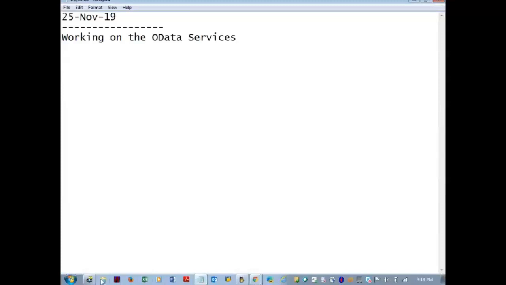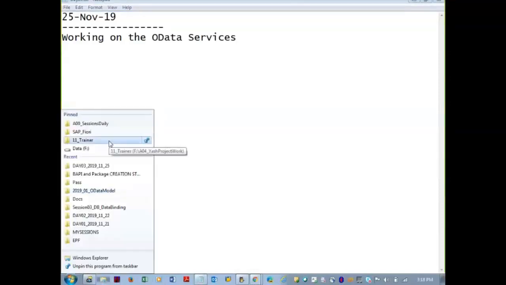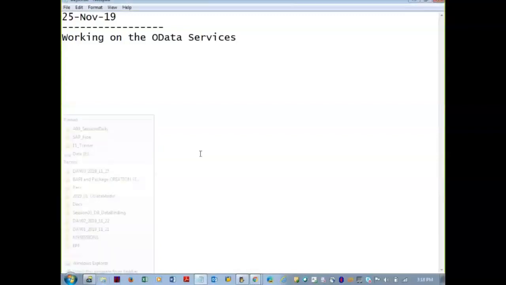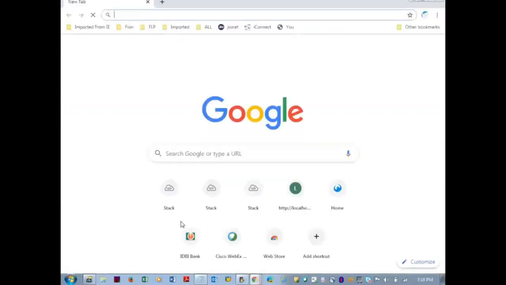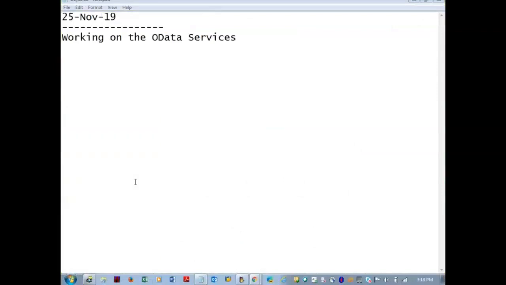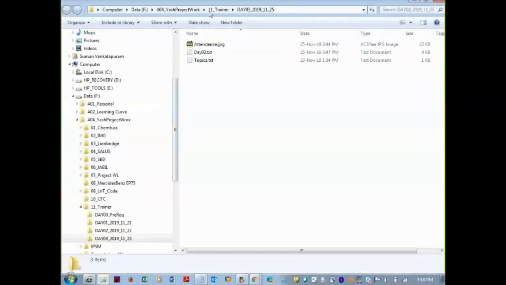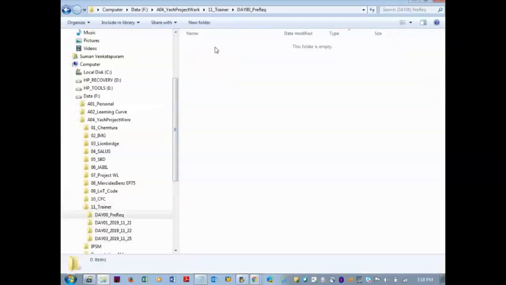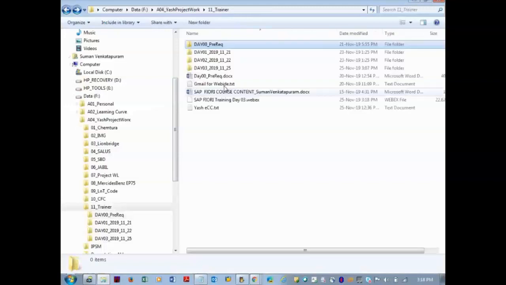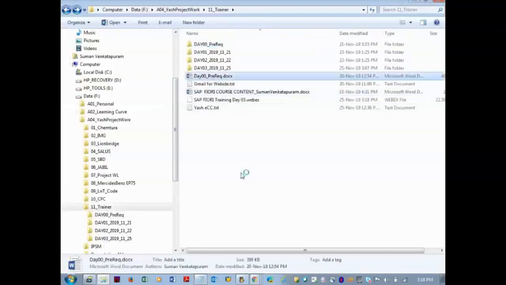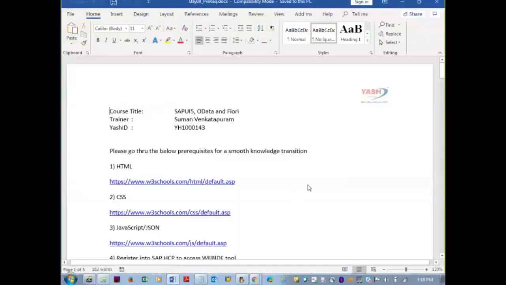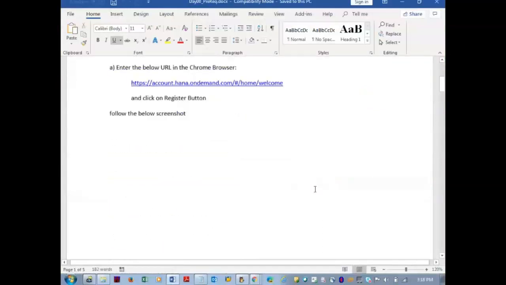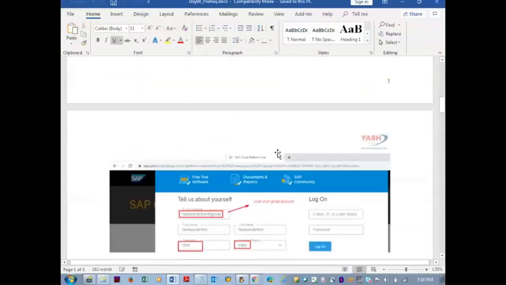In the prerequisite which I gave you, if you open that, I told you that there are SAP services. Let me go into that SAP services. I want all of you to open the prerequisite also. Be in front of the system, because now we are going to do some hands-on.